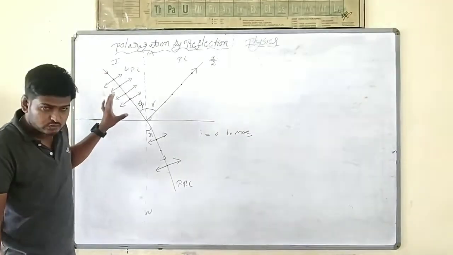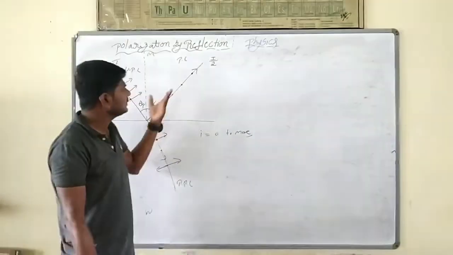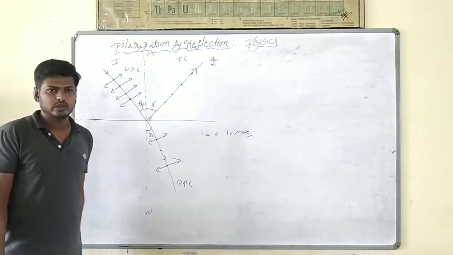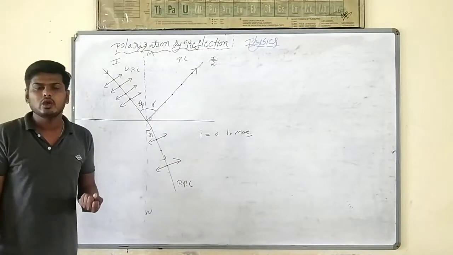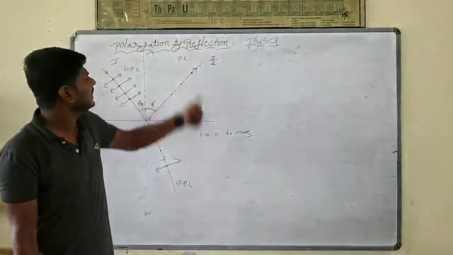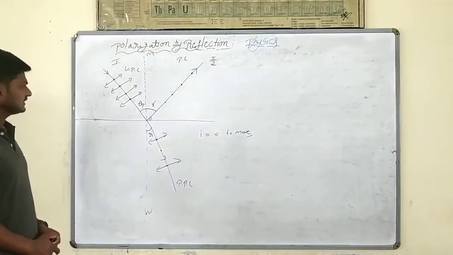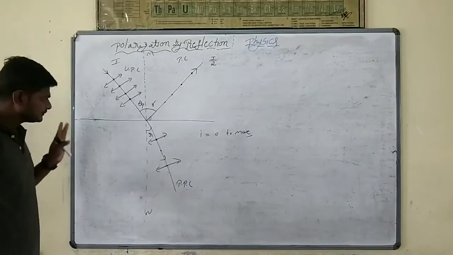One type of vibration stops, meaning the intensity becomes off. Then the vibration is restricted to only one plane. That one we call polarized light. This is the method of producing polarization by reflection. Clear?